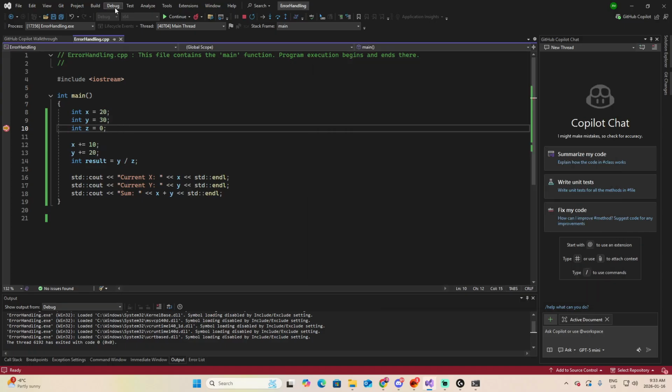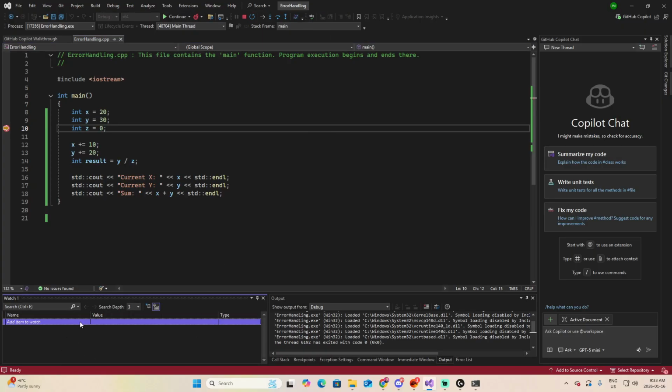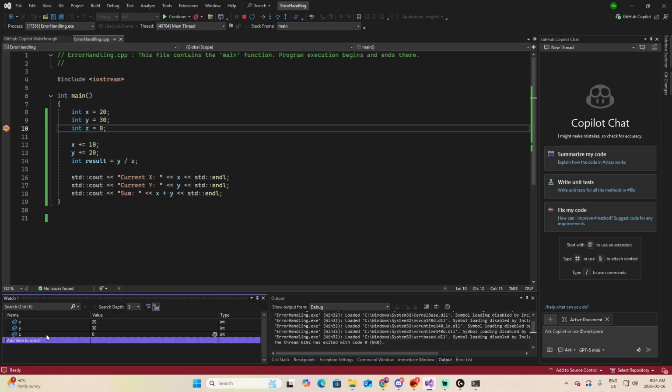You can also go to Debug, Windows, Watch, and select Watch 1. A new window will open on the bottom. Now I want to inspect a specific variable. Let's say x. You can see that now I have the value of x at the bottom. I don't have to inspect it directly with the mouse. Let's add also the y, and why not the z. Now you're starting to use the full power of debugging for Visual Studio.